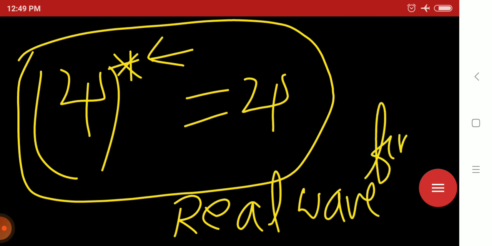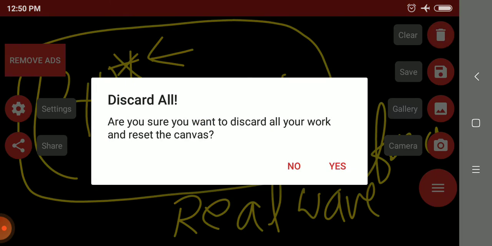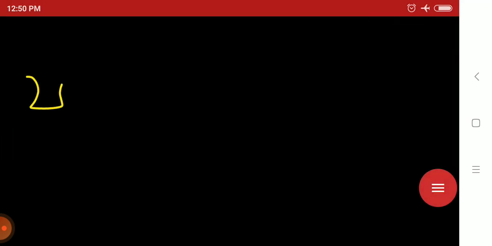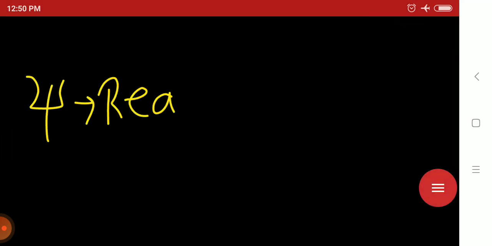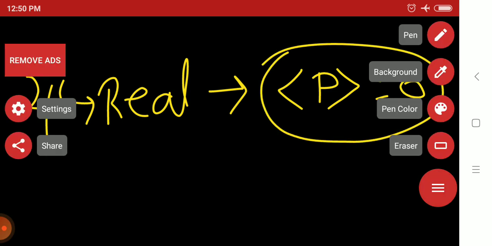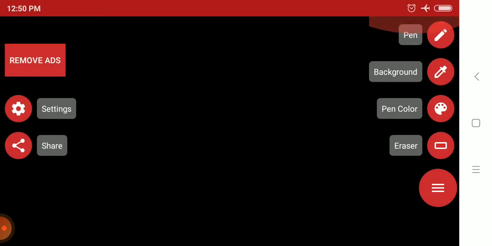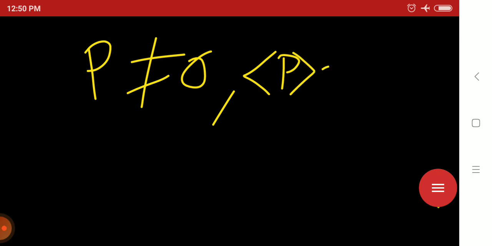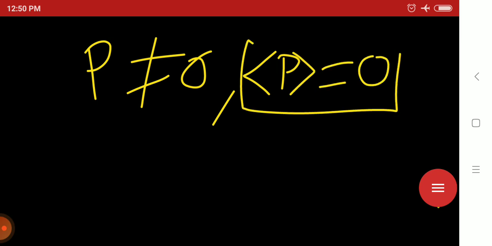So the trick is, for any real wave function, the momentum expectation value is 0. Now you can ask, what is the difference? Only momentum is not 0; I am saying the expectation value is 0. For any real wave function, the expectation value of momentum is 0.